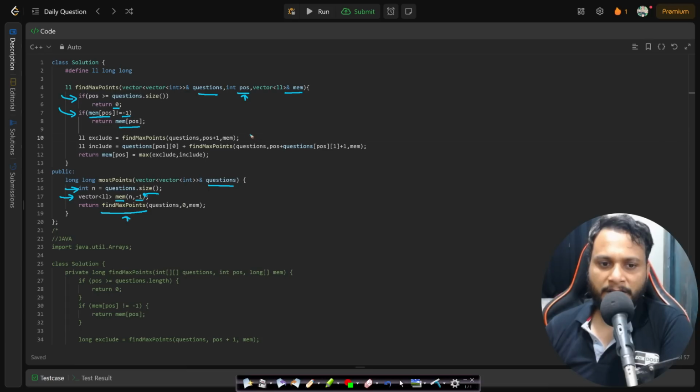Otherwise, I will try not to solve the current question, that means exclude the current question, and after coming back, try to do the current question, that means include the current question by adding the current point and going to position plus whatever is the brain power plus 1, right? And whatever is the result, take the max of exclude, include, and store it into the memoization table for that particular sub problem, and then return the value, right? So this is your dynamic programming simple approach, and I hope this is clear.